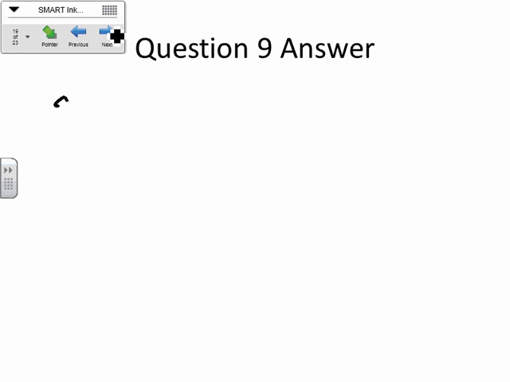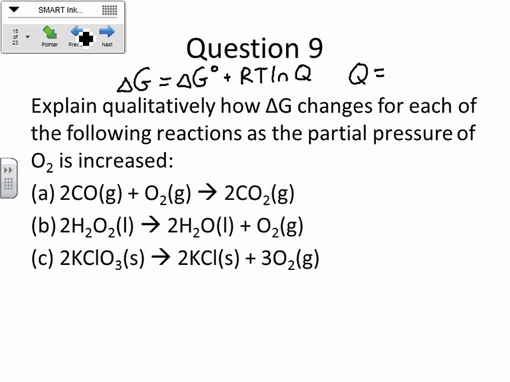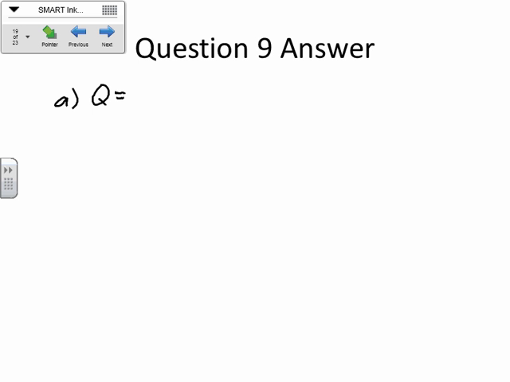So Q for this first one is going to be CO2 squared over CO squared times O2, right? So the pressure of the CO2 squared over the pressure of the CO squared times the pressure of the O2. Better fix that.